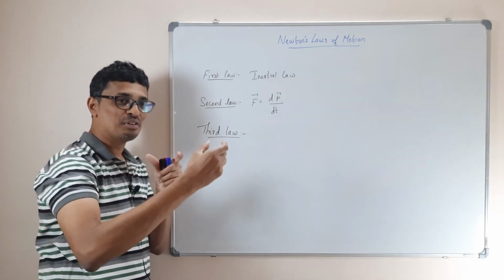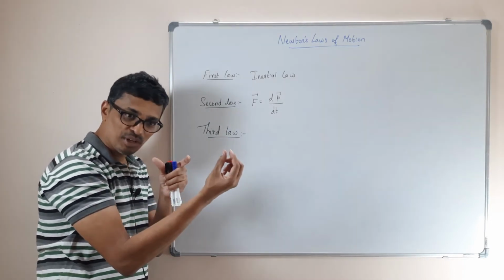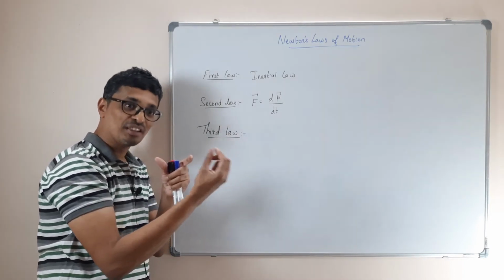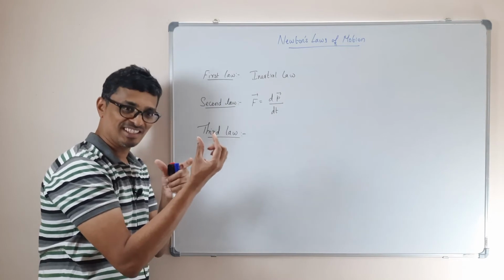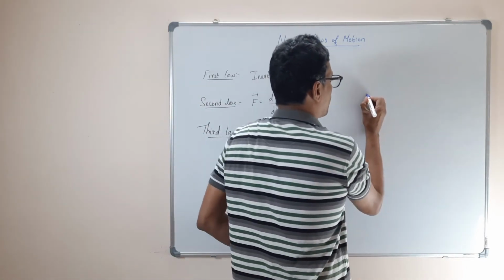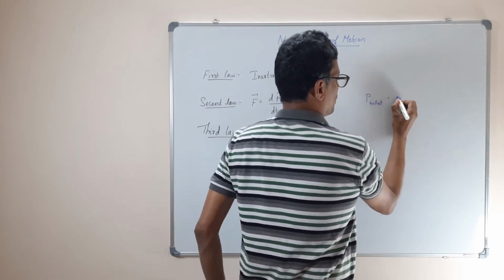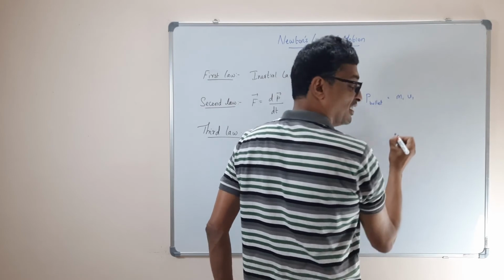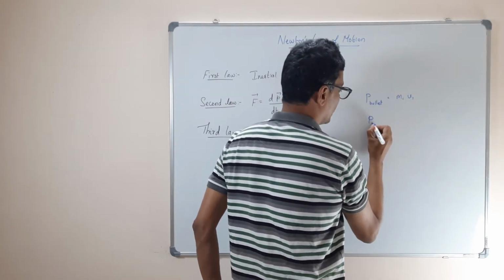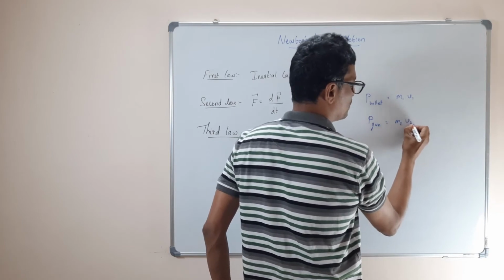Now the change in momentum: the mass of the bullet is very small, so entire momentum is in the velocity. Let us say the momentum of the bullet, p bullet, will be m1 v1. Momentum of the gun will be m2 v2.